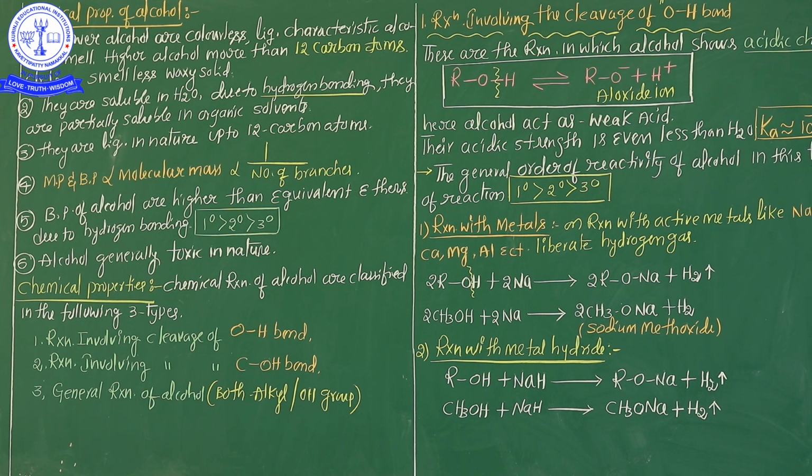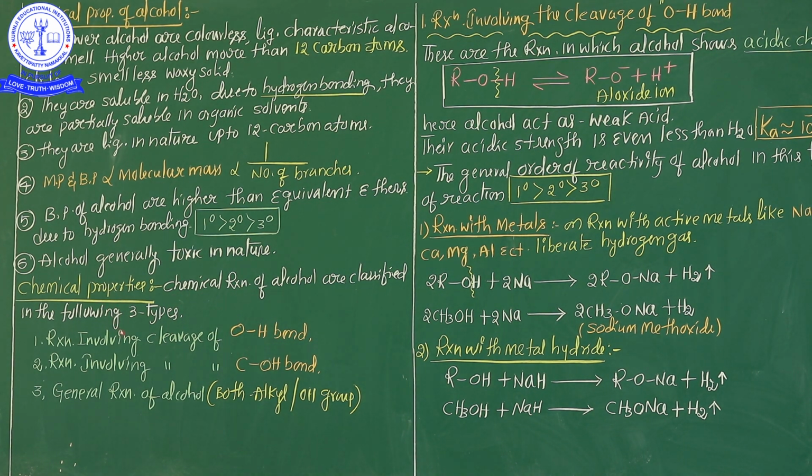Okay? Now we are going to start chemical properties. Listen, my dear students, the chemical properties of alcohol, and not only alcohol but all kinds of functional groups, phenol, ether, amines, carboxylic acid, carbonyl compounds such as ketone, aldehyde. These chemical properties are very important.